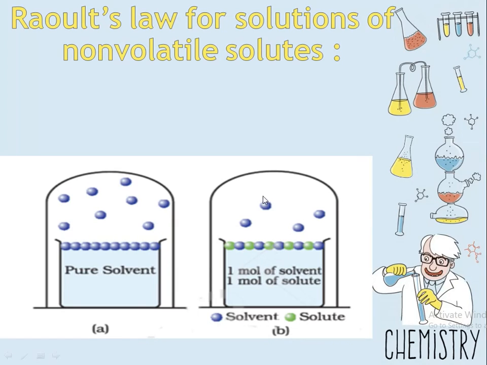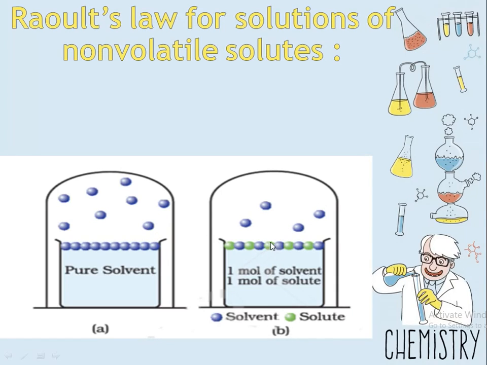Only the vapor pressure is because of solvent molecules, and hence the solute does not contribute to the total vapor pressure. Means this total vapor pressure is equal to the vapor pressure of the solvent, right? So P1 is equal to P1 naught, right?